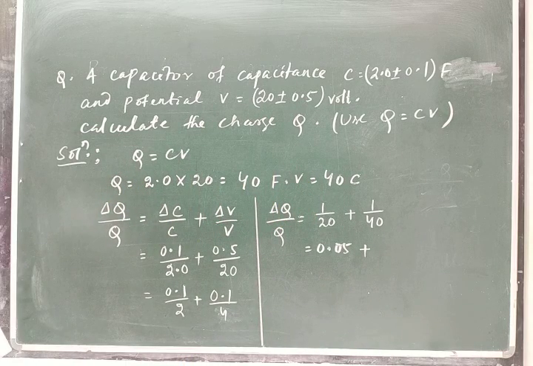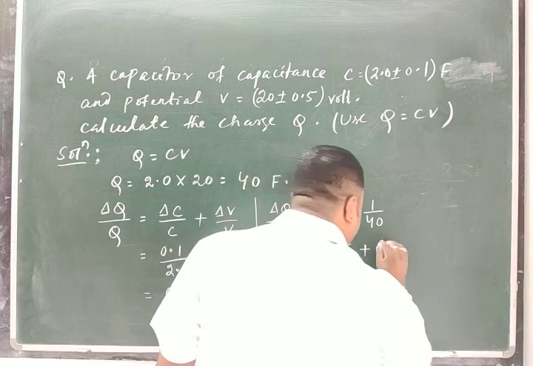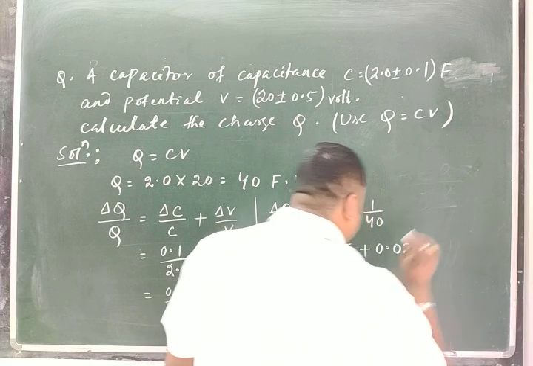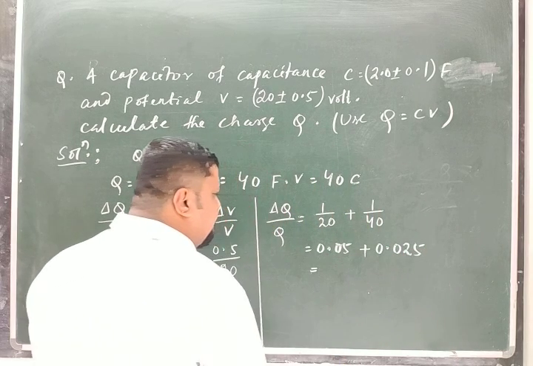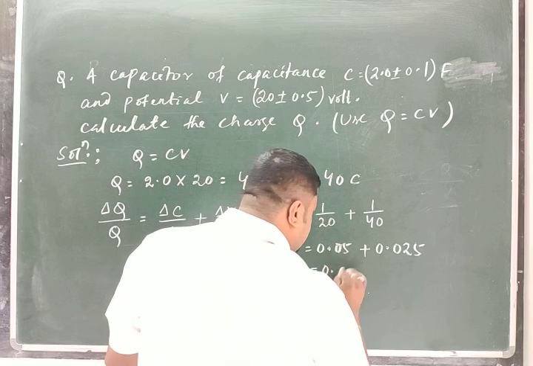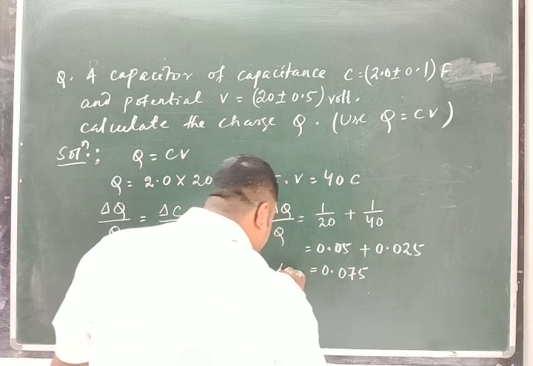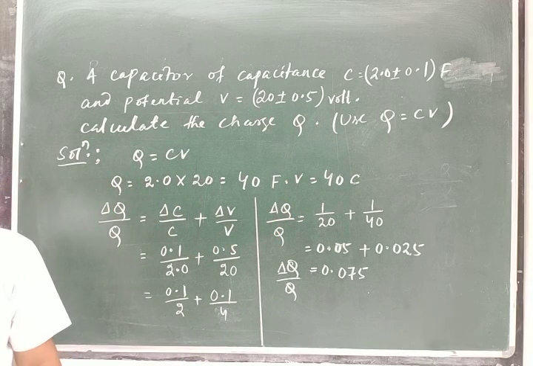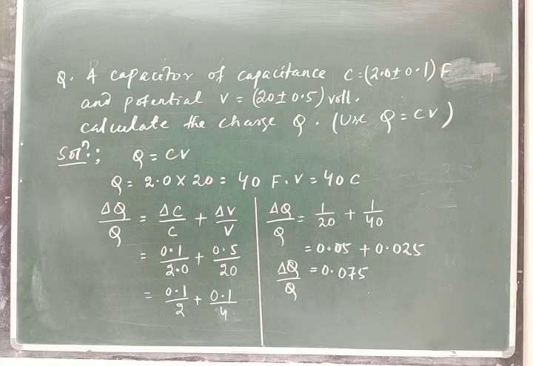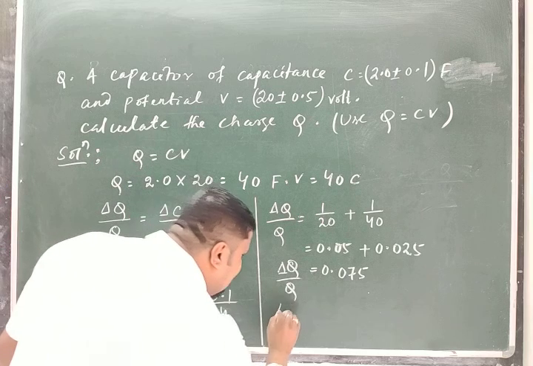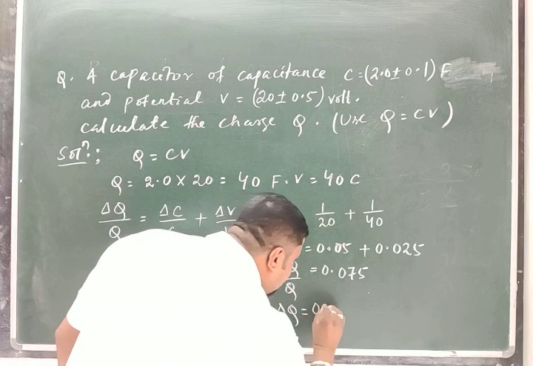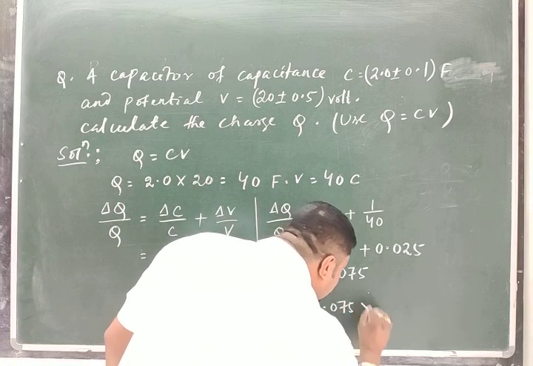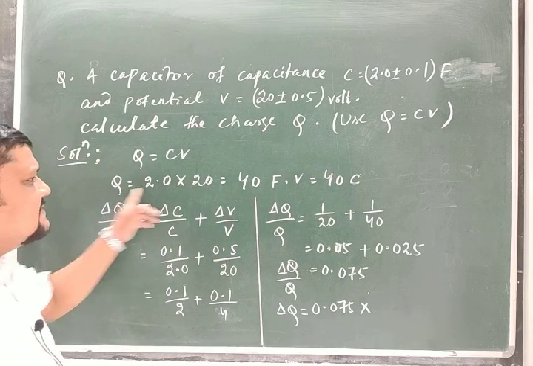This is 0.025. So now you add these two, what will you get? 0.075. What is this value? It is delta Q by Q, but I want delta Q. So delta Q is equal to 0.075 into Q. Already you know the Q value is 40.